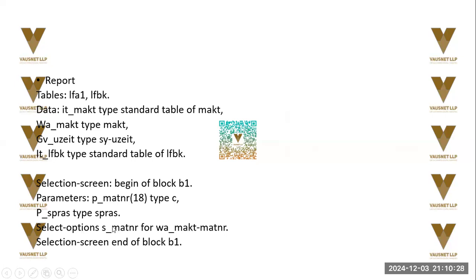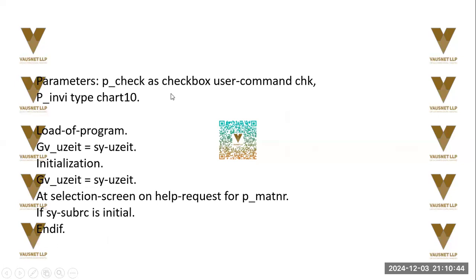And basically, we are assigning S_MATNR, select MATNR for work area MATNR. And at selection screen, this is where at the execution of options, the block B1 will end. Parameters, checkbox, user command check, and the data type is character 10.